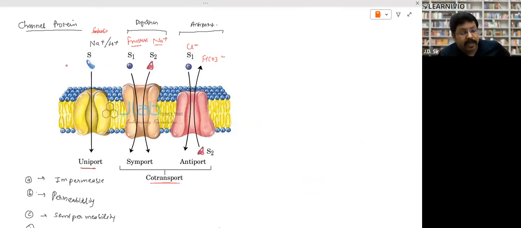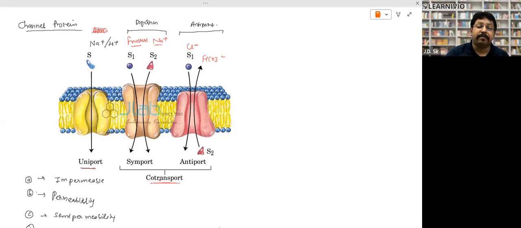Look, channel protein. The transport through the channel protein can be of two types: uniport and co-transport. In uniport, only one molecule is transported in one direction at one time. Suppose sodium or hydrogen is transported from outside to inside, but at one time only one substance can be transported. It can be opposite as well, right? From here to there, both ways are possible. But in co-transport, when the transport takes place, there will always be two molecules transported through the channel.